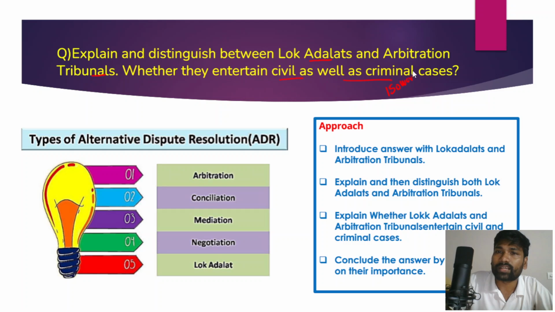So remember that both arbitration tribunals and Lok Adalats are alternative dispute resolution mechanisms, and they aim at reducing the burden on the judiciary in terms of pending cases, which is a problem in the Supreme Court and High Courts. The alternative dispute resolution mechanisms amicably settle the disputes, and that would ensure speedy justice, and that would also reduce the burden or the pendency of cases in the formal judiciary. So these are the different types of alternative dispute resolution mechanisms, right?